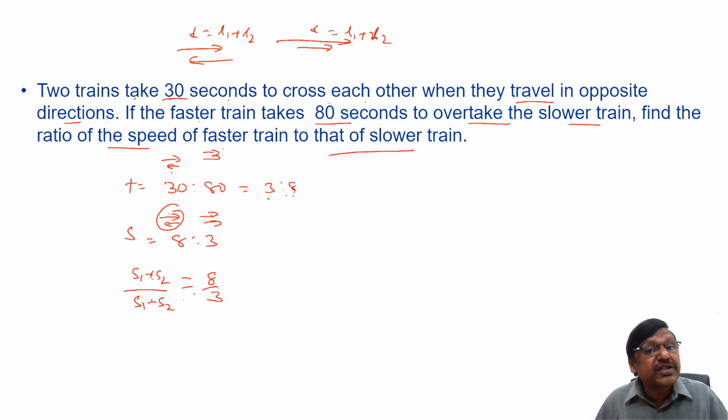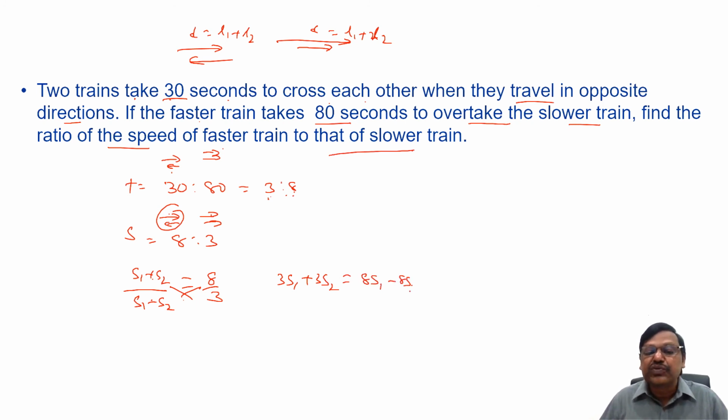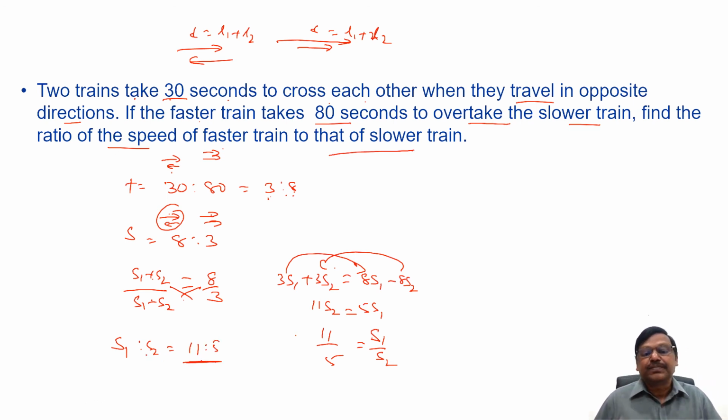S1 plus S2 by S1 minus S2 equals 8 by 3 means if I cross multiply, 3S1 plus 3S2 equals 8S1 minus 8S2. 3S1 comes this side, 5S1 equals minus 8S2 comes here, 11S2. Or I can say S1 by S2 equals 11 by 5. S1 is to S2, and S1 is the faster train. So the faster train to slower train, the speeds are in the ratio 11 is to 5. 11 is to 5. Is that clear?